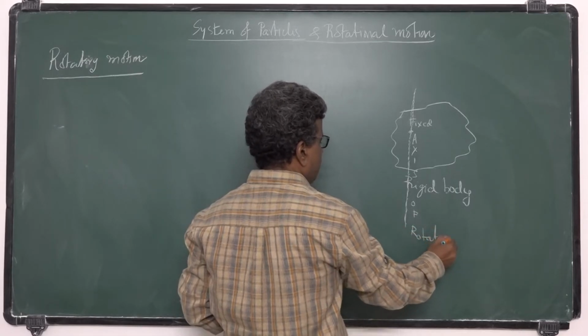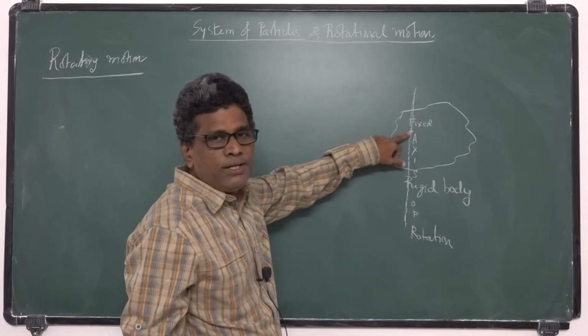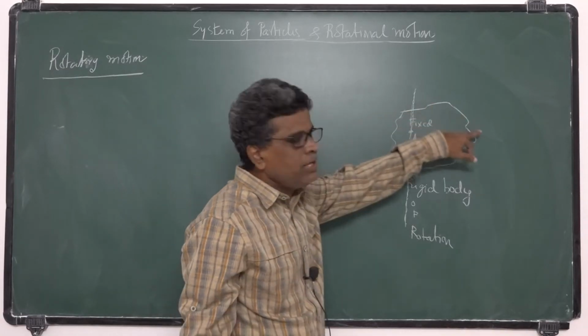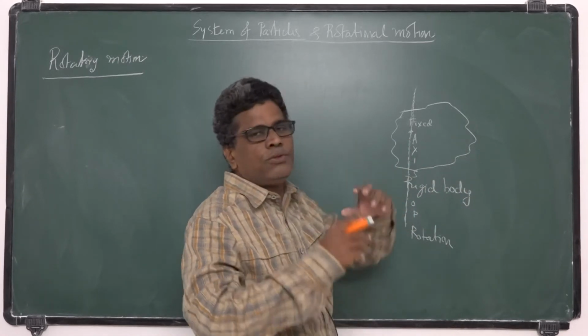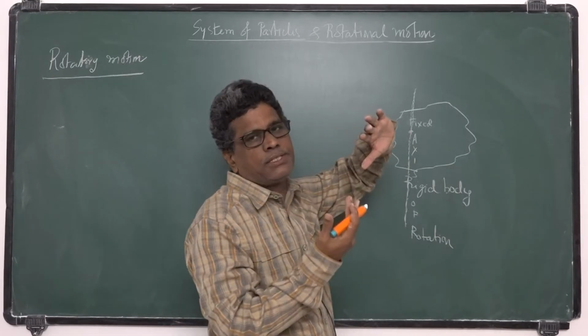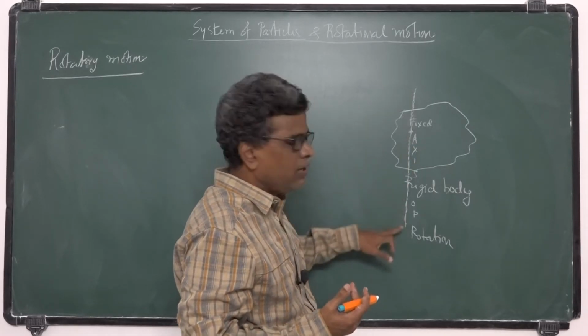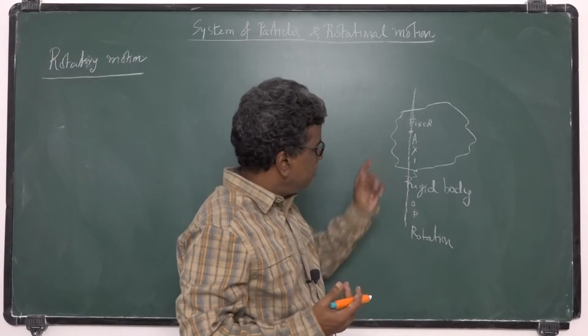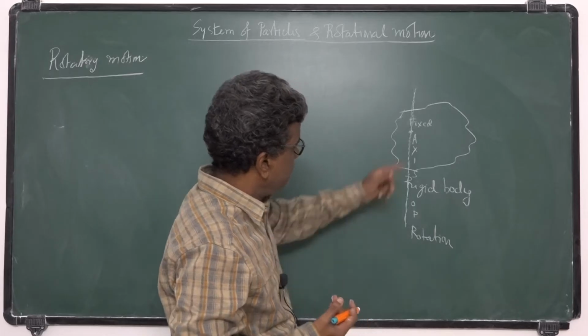So a line passing through this fixed point is called axis of rotation.